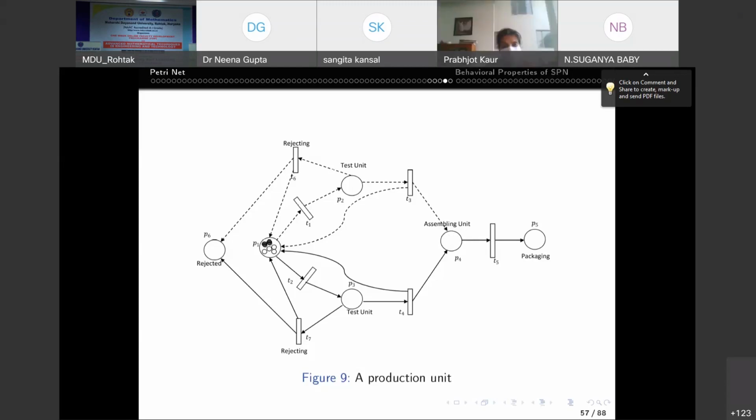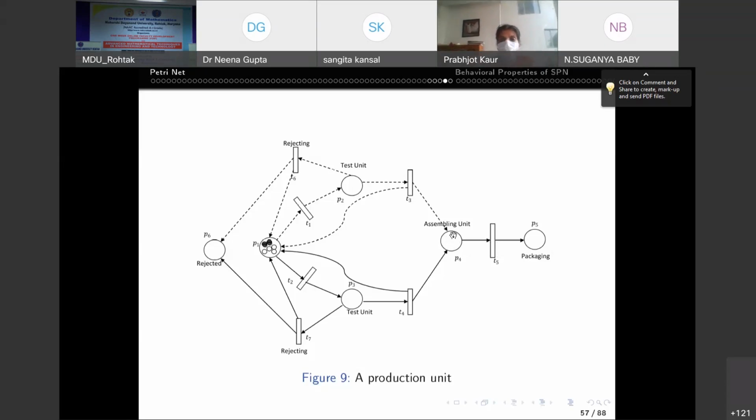So this final product is then moved to the place P5 by firing of the transition T5 for packaging, right? And it should be noted here that the sign of the arcs P4 T5 and T5 P5, these two arcs, is the same as the sign of the token representing the final product.